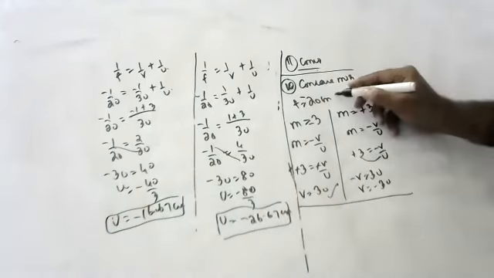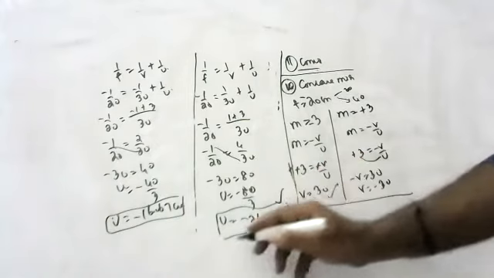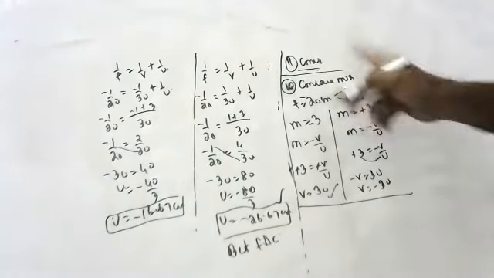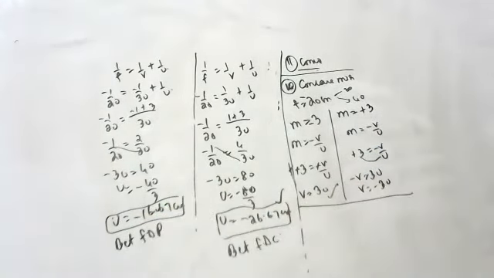So children, this is 20, this is 40. 26.67 means between F and C. 16.67 is between F and P.